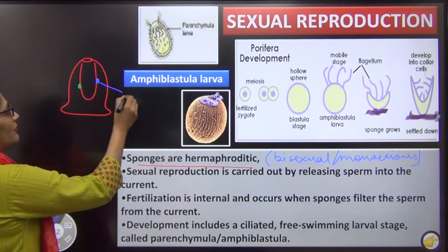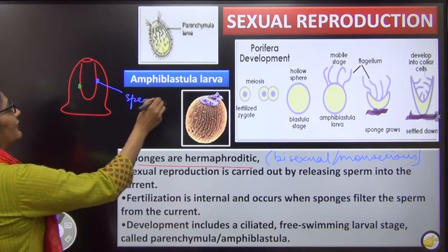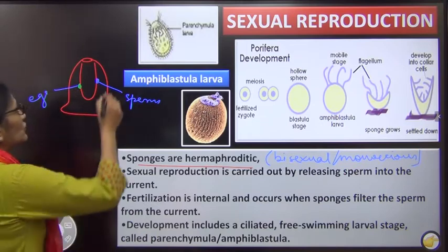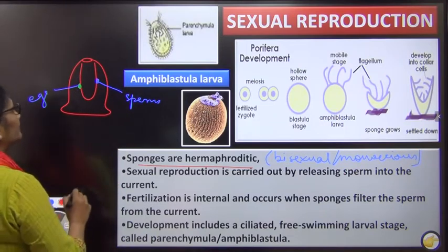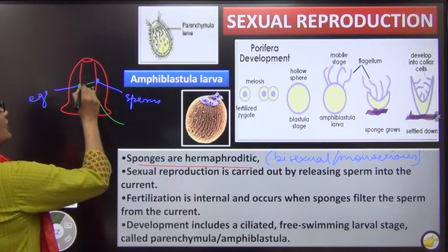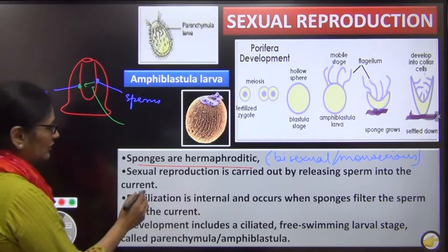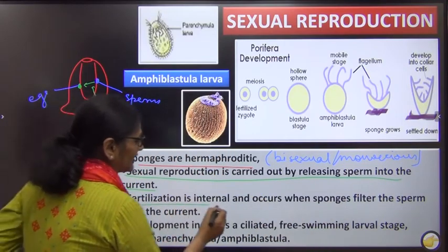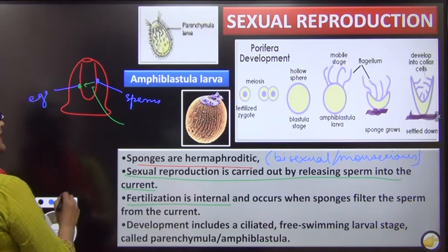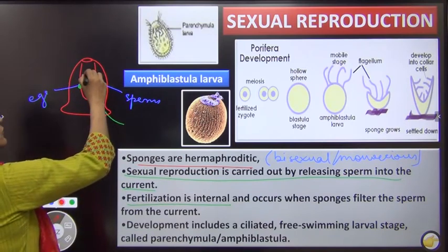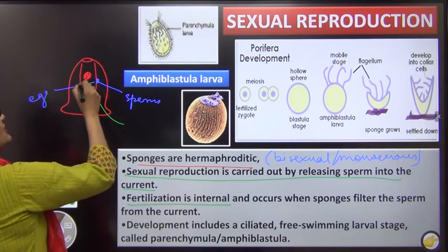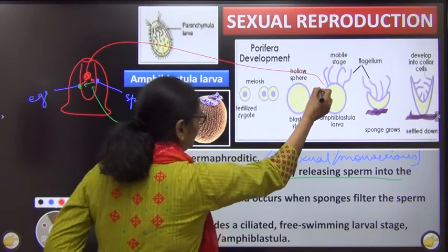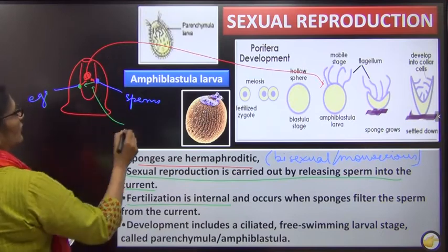Now say this is your male gamete, that is the sperm, and this is the female gamete, that is the egg. Now how will the sperm reach the egg? When the water enters the body, water carries the male sperm, so sexual reproduction is carried out by releasing the sperm in the current. Fertilization is internal, it fertilizes inside, and after fertilization it forms a zygote. Okay? So let us assume this is the fertilized structure called the zygote. This zygote will now come outside. Let me also draw it here.